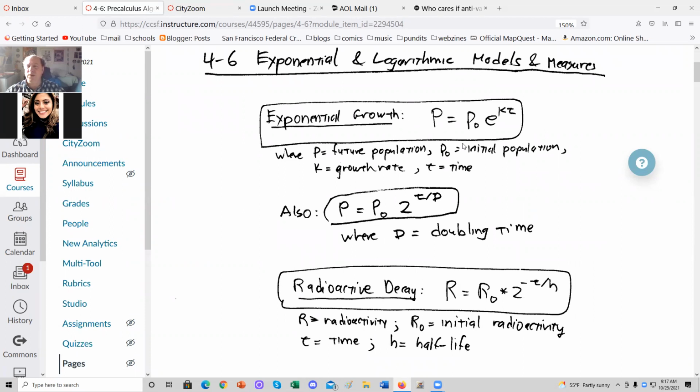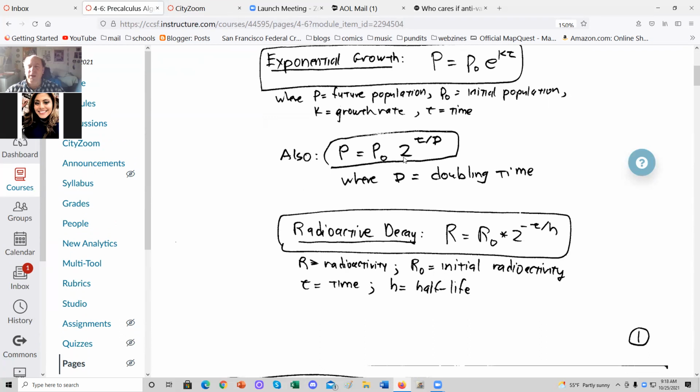For example, exponential growth of population. A population starts at P sub 0, P naught, and it grows by a growth rate of k, continuously compounded for t years, and grows to P equals P naught e to the kt. Now, the problem with this model, it's a very simple and very common model, is that it says it grows slowly for a while, and then grows very, very fast until it grows huge. At some point, it outgrows the system it's in, and then this model ceases to apply. So you have to be a little bit wary about exponential models.